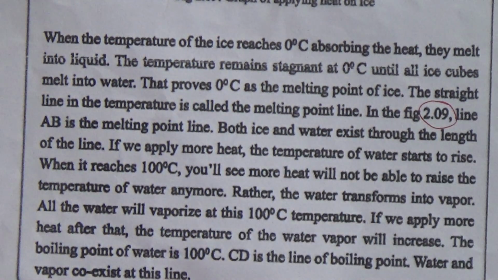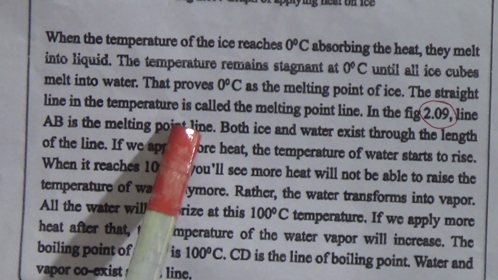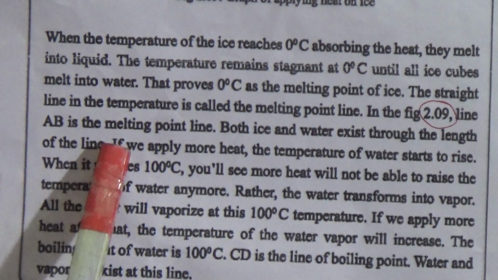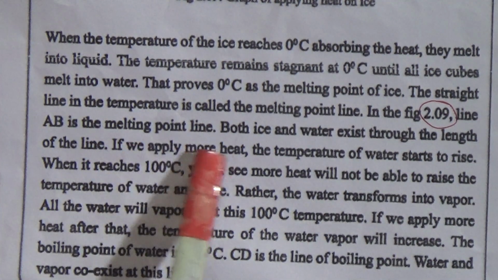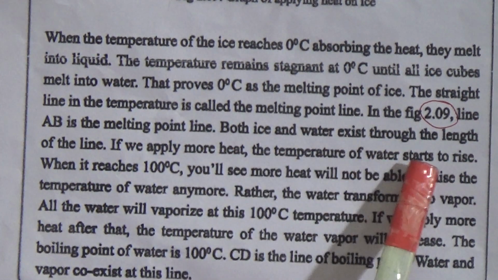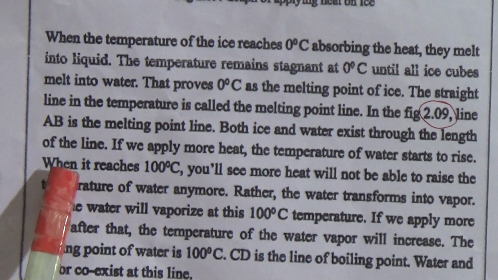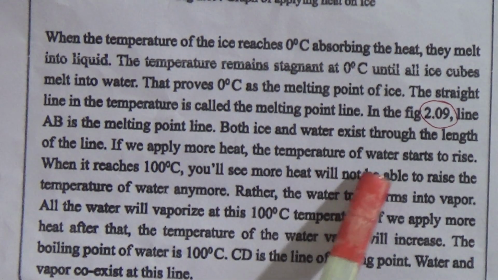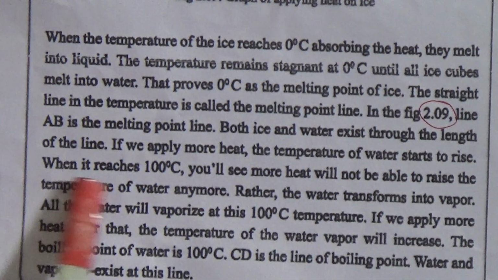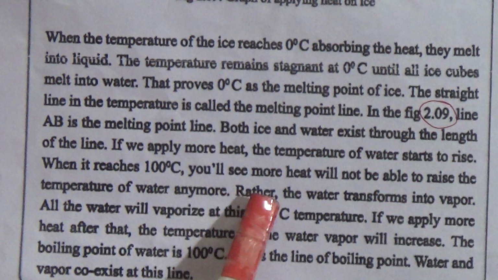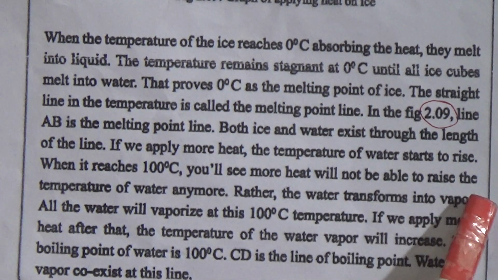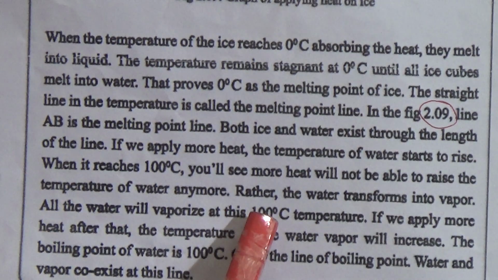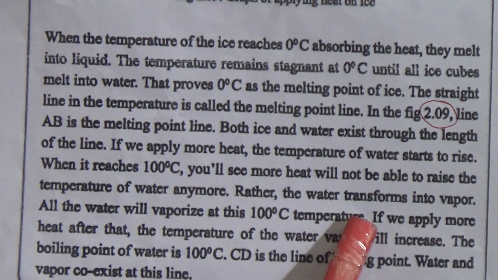In the figure, line AB is the melting point line. Both ice and water exist along the length of this line. If we apply more heat, the temperature of the water starts to rise. When it reaches 100 degrees, you will see more heat is not able to raise the temperature of the water anymore. Rather, the water transforms totally into vapor. All the water will vaporize at this 100 degrees centigrade temperature.